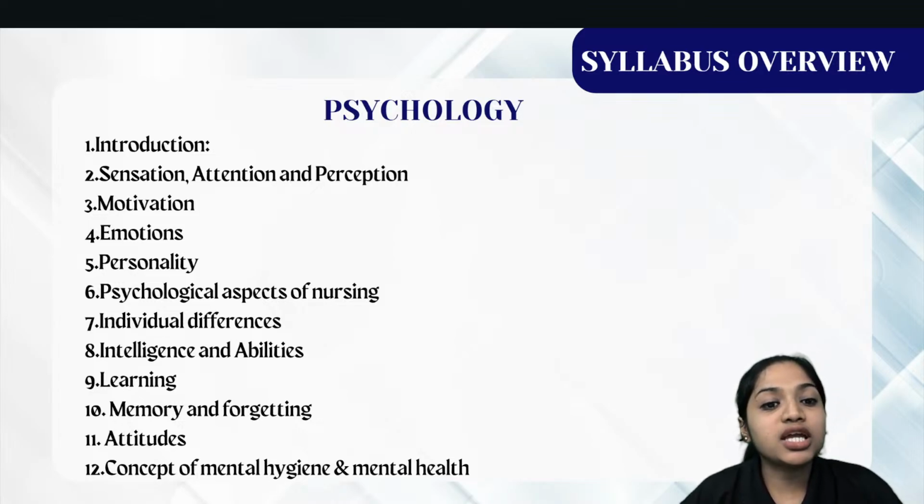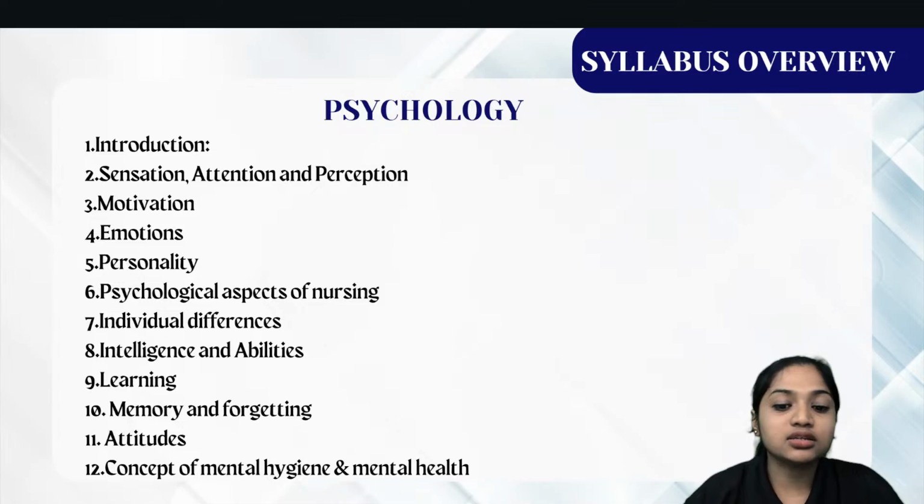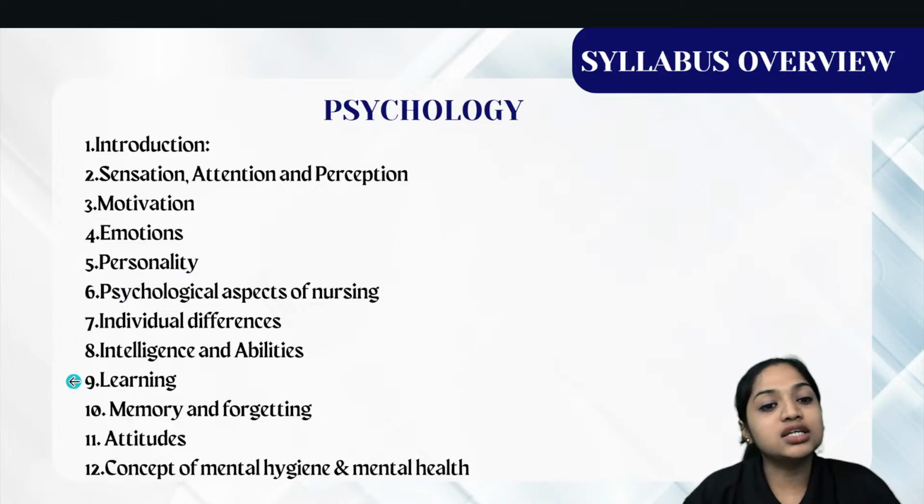Then unit number 8 is intelligence and ability. So what is intelligence? What are the abilities? Those things we will see in unit number 8. Then unit number 9, that is learning. Learning, types of learning. So entirely the learning process we are going to see in unit number 9.